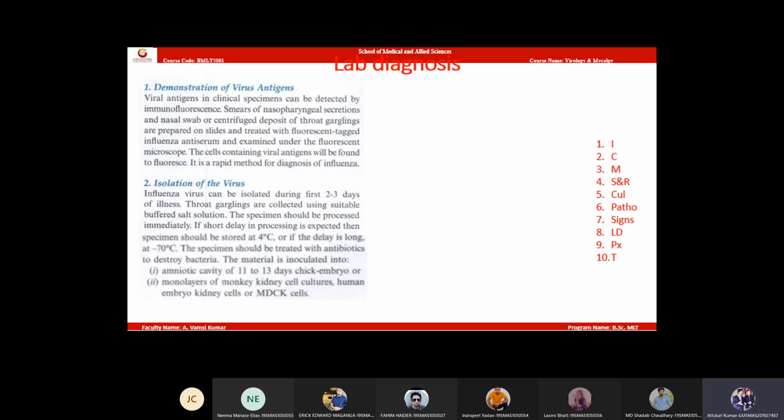Demonstration of viral antigens. First one. Write directly whatever I'm saying. Demonstration of viral antigens, 1, by immunofluorescent technique. Demonstration of viral antigens by immunofluorescent technique in nasopharyngeal swab.